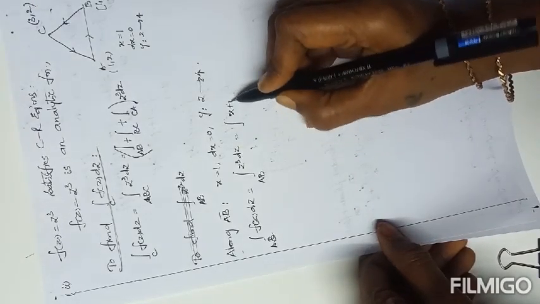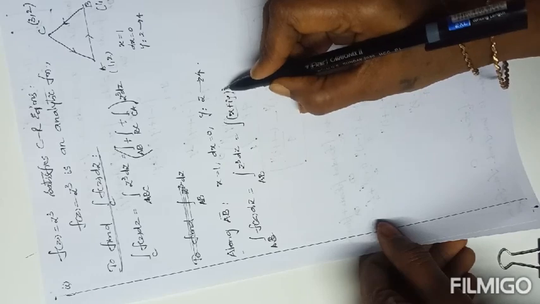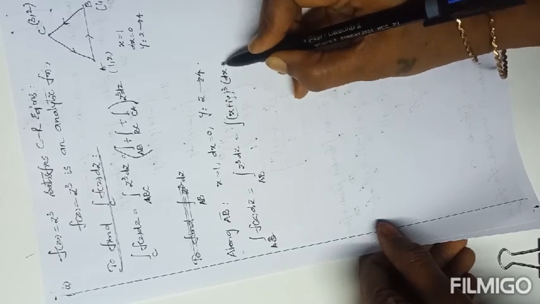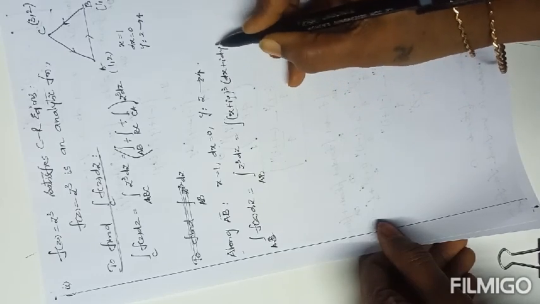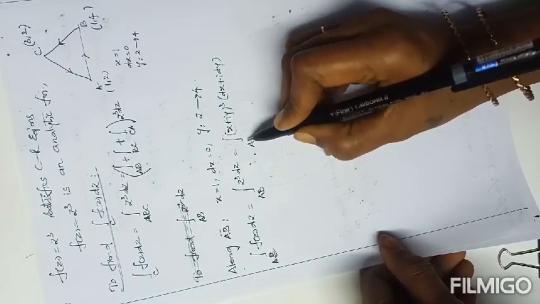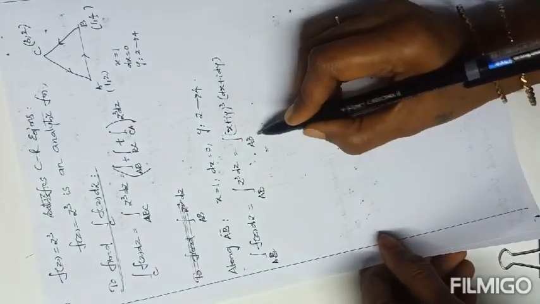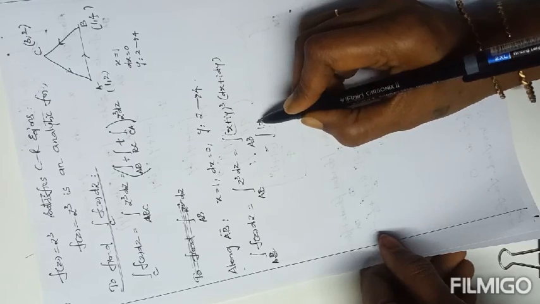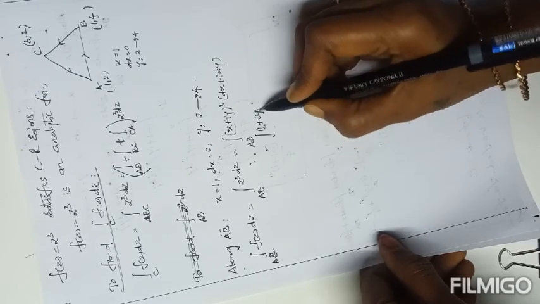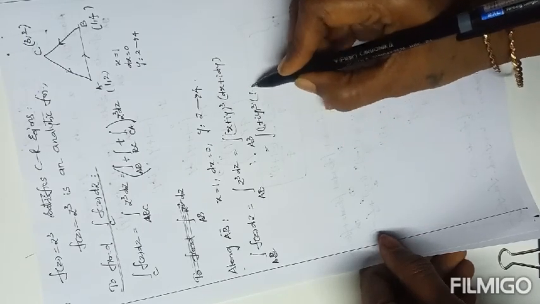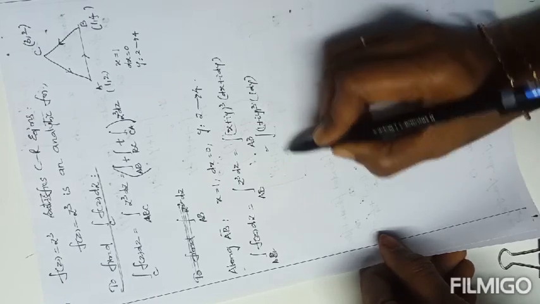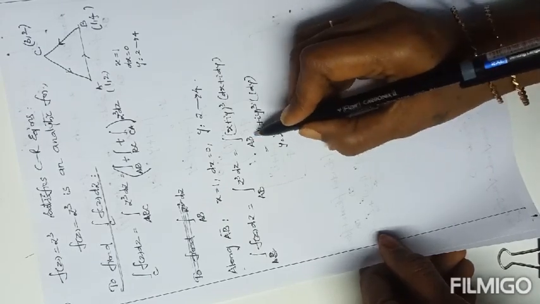The integral of (x plus iy) whole cube times (dx plus i dy). Now substitute the above results: x is 1, y is y, dx is 0, i dy. Only y is there, and y varies from 2 to 4.